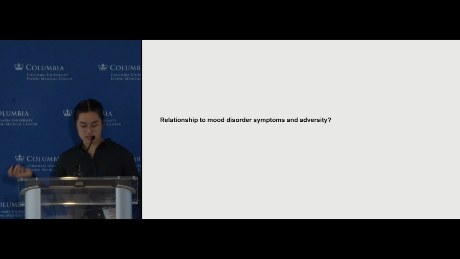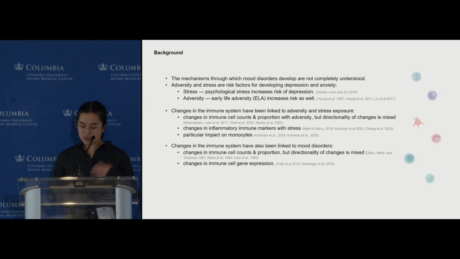And so now pivoting to psychosocial stress, how do immune cell mitochondria relate to mood disorders and adversity? A little bit of background on why we're interested in this. The mechanisms through which mood disorders develop are not completely understood. However, we do know that both adversity and stress are risk factors, with both psychological stress and early life adversity being risk factors for the development of mood disorders such as depression and anxiety. Changes in the immune system are also linked to both adversity exposure and mood disorder development.